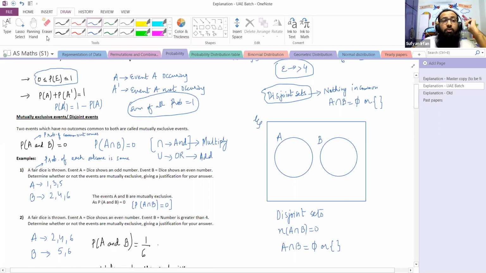So if the probability of common outcomes A and B is 0, this means the events are mutually exclusive. And if the probability of A and B is not zero, meaning there are two or three outcomes which are common to both, then we will say the events are not mutually exclusive.